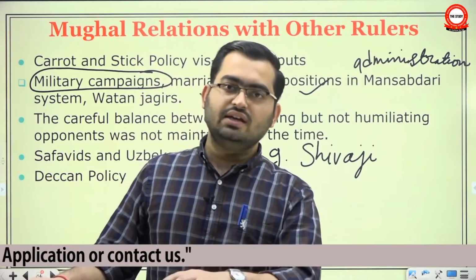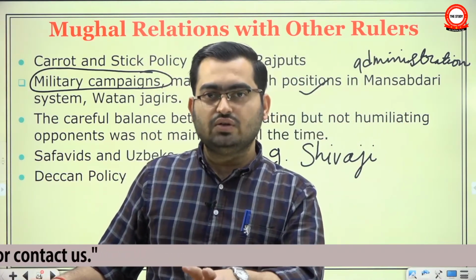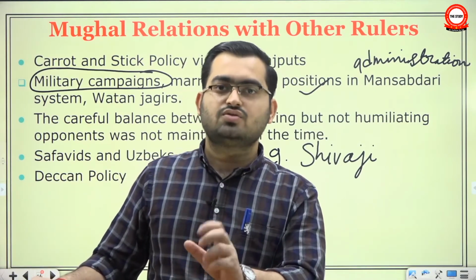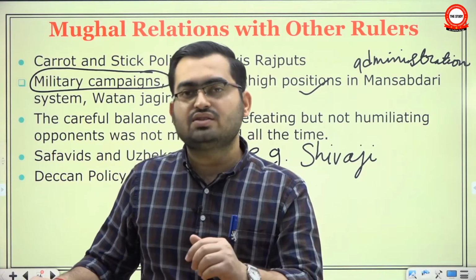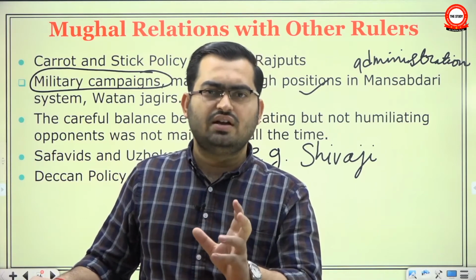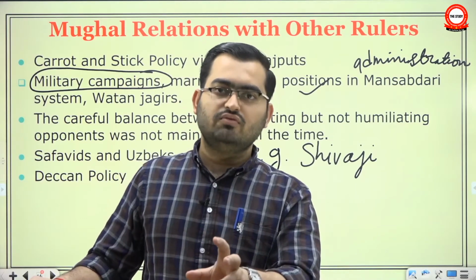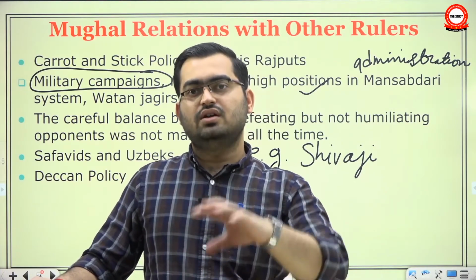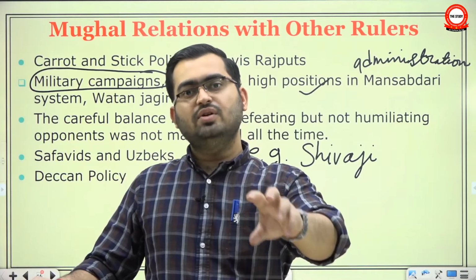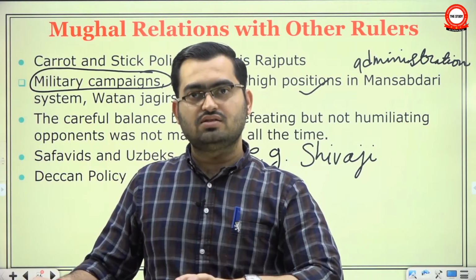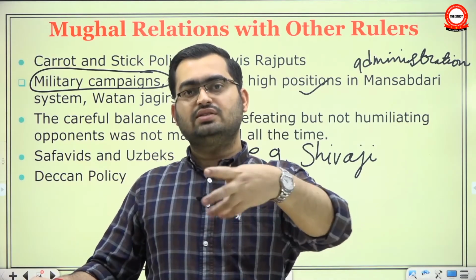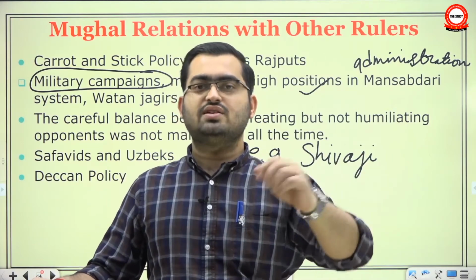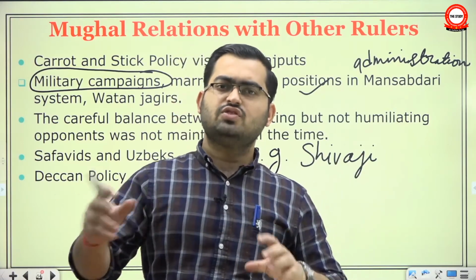So the balance between respecting, in fact, what often they used to do, that once Mughals or Mughal commanders had defeated a local king, they would say, look, we have defeated you. However, we know that you have a stronghold here. So to completely annex your state is not viable, and it is not sagacious as well. So we will incorporate you as a Mansabdar in the Mughal system. The state you had will be called your Watan Jagir. Tell your people that you are still their king, but for us, we are paying you, we are giving it to you as a salary. So a kind of mutually beneficial arrangement.